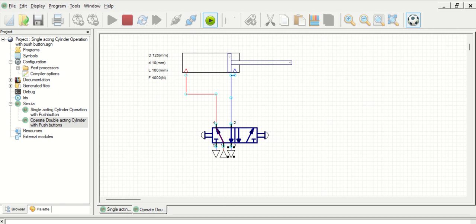Press forward, reverse, forward, and reverse. Like that, you can design a circuit for double acting cylinder if you want to operate the double acting cylinder with the push button. So, thank you.